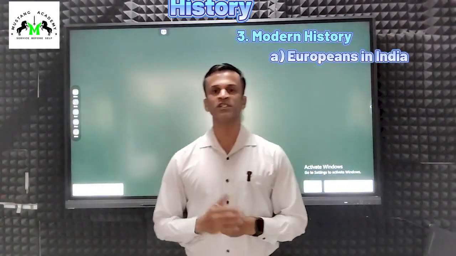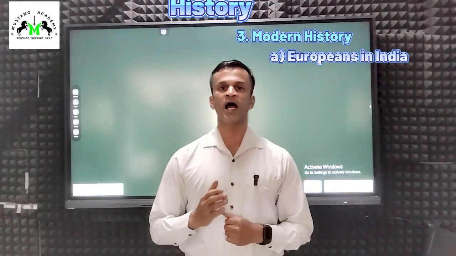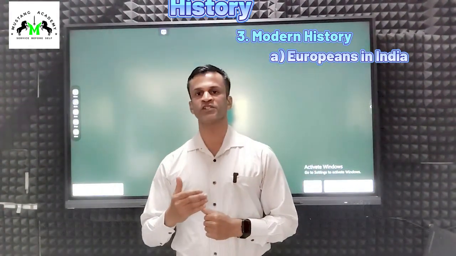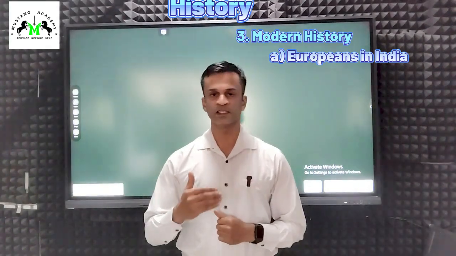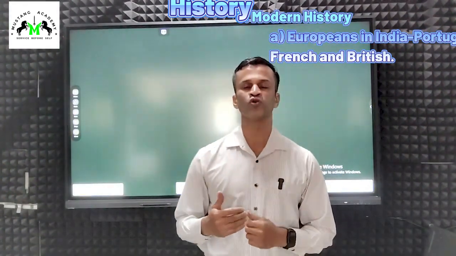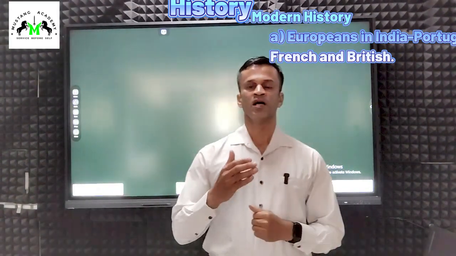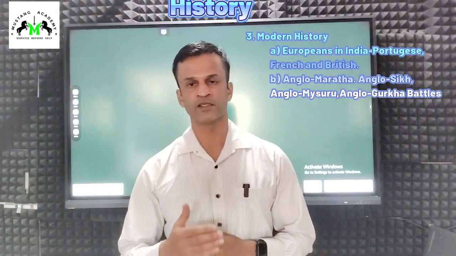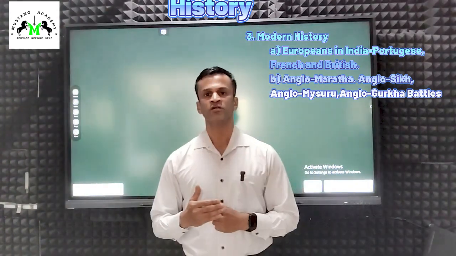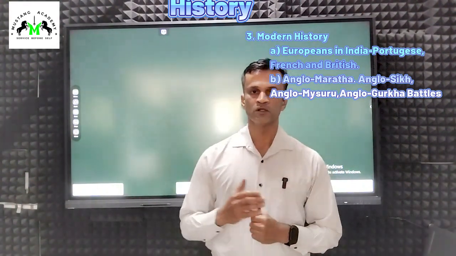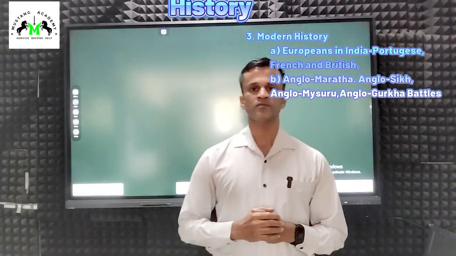The first part of modern history is the advent of Europeans: how the Europeans, the French, Portuguese and British, came to India and how slowly they spread their empire. It covers the Anglo-Maratha, Anglo-Sikh, Anglo-Mysore battles, and also the Anglo-Gorkha battles.